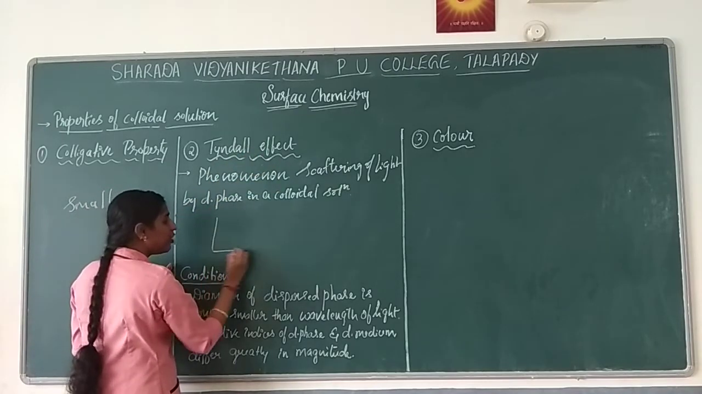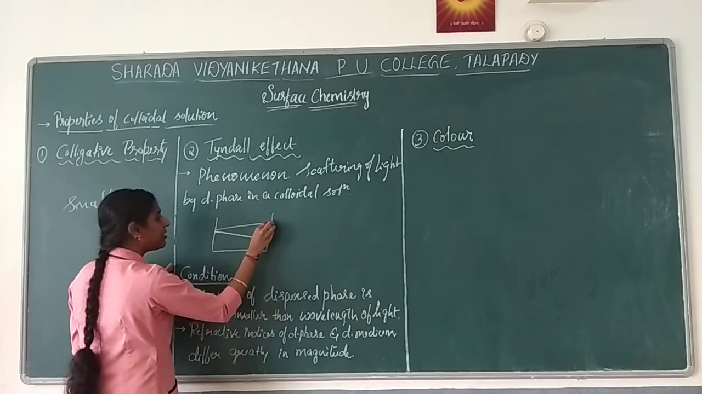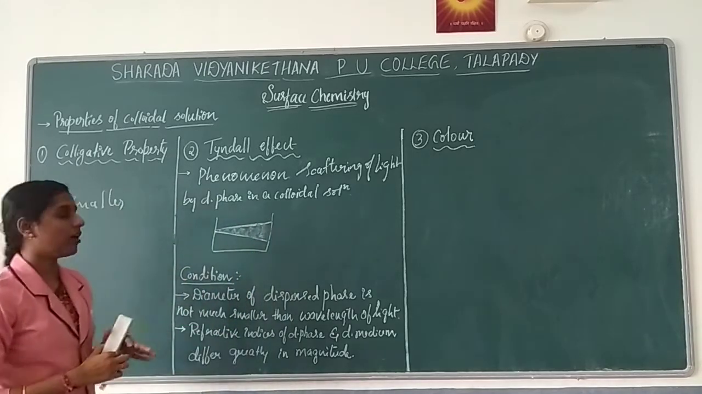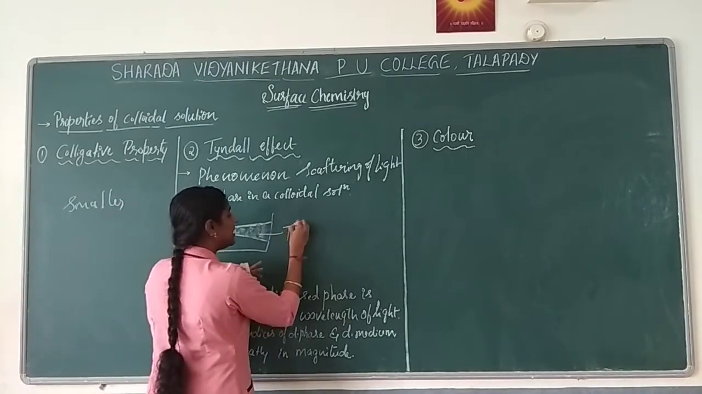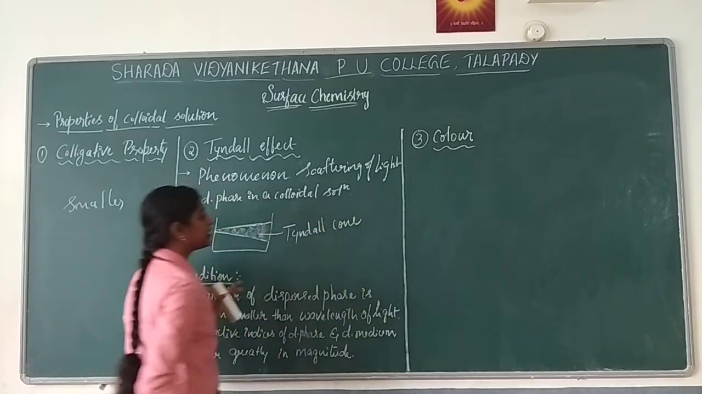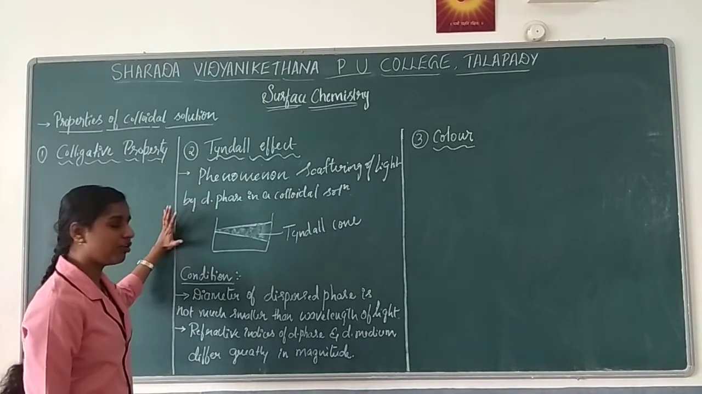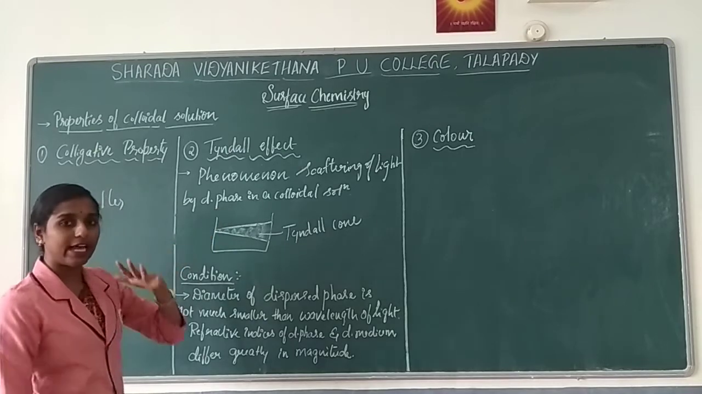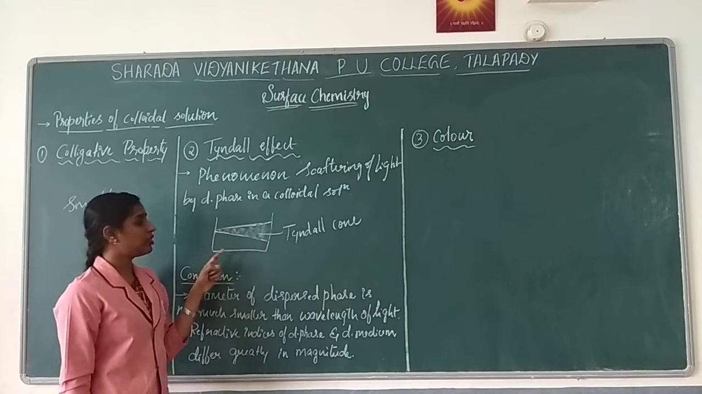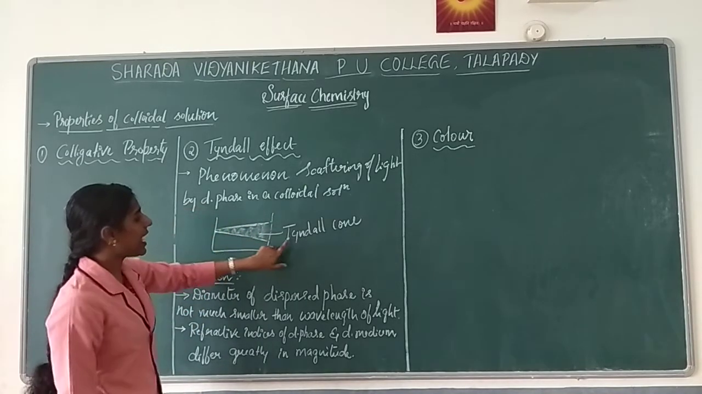What will happen when you pass light? You can observe the light in this manner, in the sense a cone shape. This is considered the Tyndall cone, or Tyndall beam. When you pass light through a colloidal solution, the light is scattered by the particles present in the colloidal solution. So these lights are illuminated, and we call it the Tyndall cone.